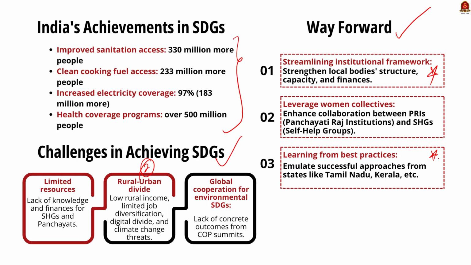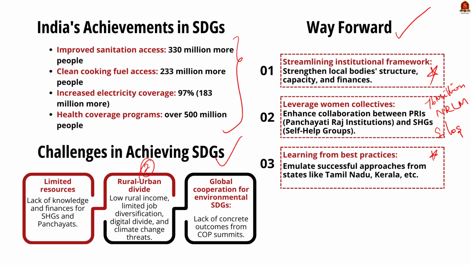See, as of now, 76 million women have been mobilized into SHGs, that is self-help groups under the National Rural Livelihood Mission, and there are 3.1 million elected panchayat representatives. But the issue is they are operating in silos without mutual cooperation. So for localization of SDGs to truly work, there is a need to leverage the strength of both PRIs and SHGs through a partnership. Thirdly, learning from the best practices.